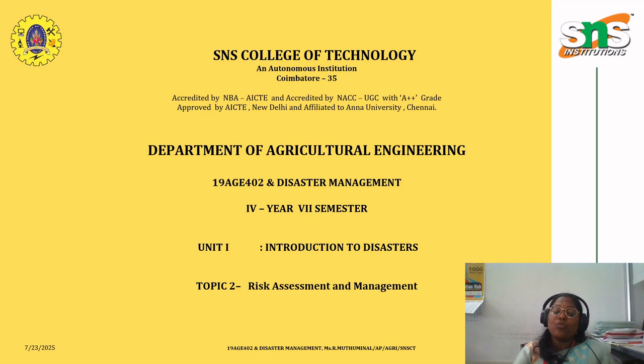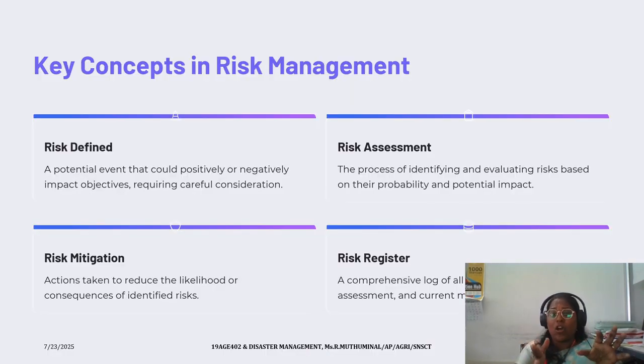Today we'll see how this risk can be reduced, because we have concluded that as an engineer we have to take up charge in reducing the risk reduction factor. So in that regard, we have to be clear what is risk, how we can assess them, and how we can manage them. So the main key concepts under risk management are four. The first one is the identification and evaluating the risk based on their probability and their potential impact.